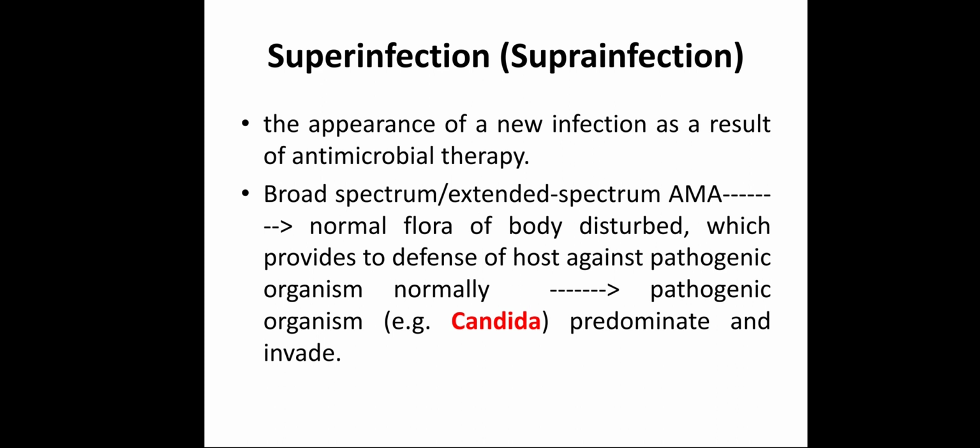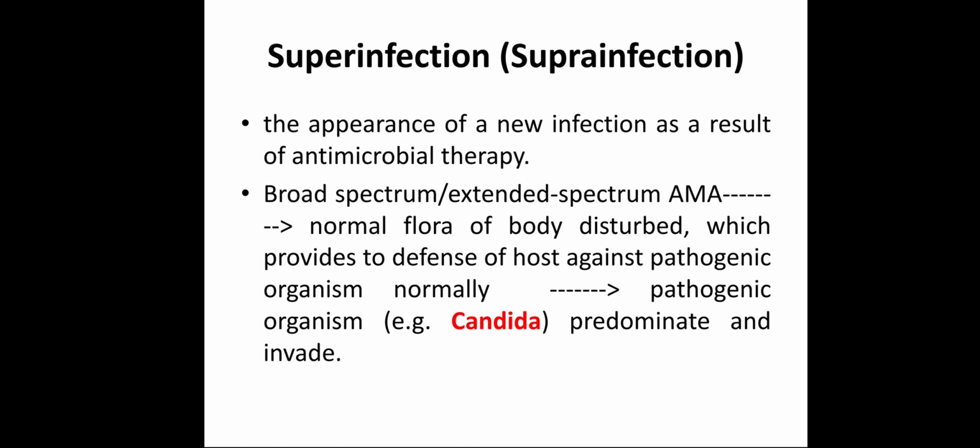When we give a broad spectrum antibiotic to a patient, the normal flora, normal bacteria which are non-pathogenic, are disturbed. They are also killed, because these antimicrobial agents we are giving are broad spectrum, affecting a large number of bacteria. And because of the broad spectrum action, non-pathogenic bacteria are also killed, also inhibited.